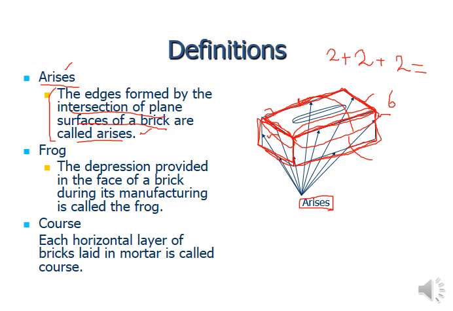So here you may have one edge, this is the second edge, this is the third edge, this is the fourth one, this is the fifth one, at the bottom it's sixth, 7, 8, 9, and along with that 10, 11 and 12. So you may observe a total of 12 arrises, 12 edges, for this particular brick element. The number of arrises will be 12. Then comes frog.